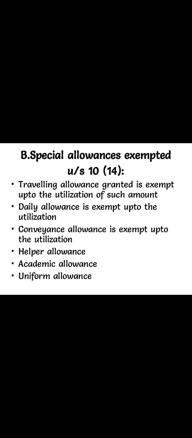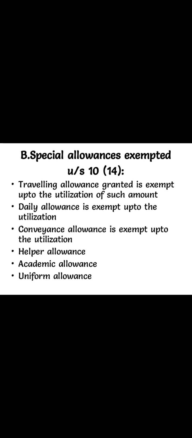Now let us see the special allowances exempted under Section 10(14). Travelling allowance granted is exempted up to the utilization of such amount. Daily allowance is exempted up to utilization. What do you mean by utilization? If the daily allowance given by the employer is 100 rupees, but the employee uses only 80 rupees, then the remaining 20 rupees is taxable.